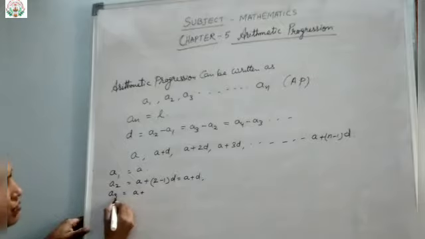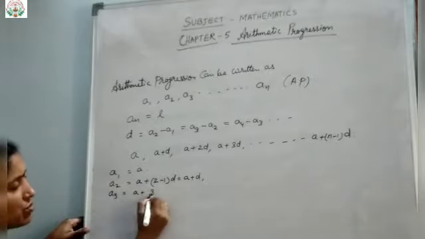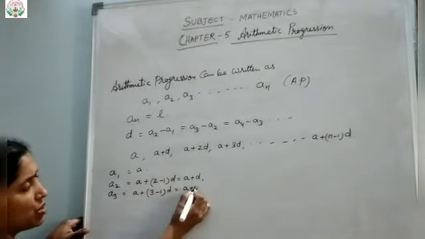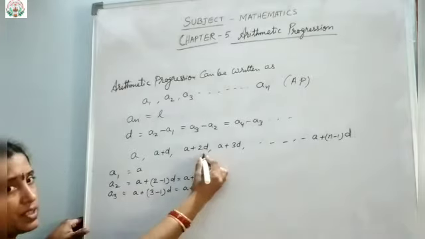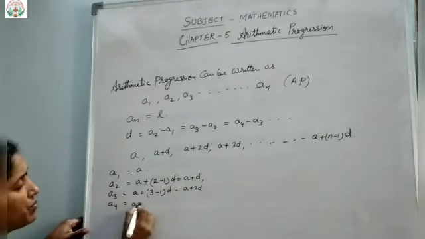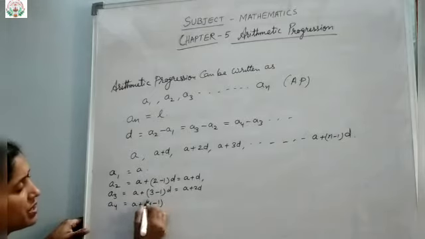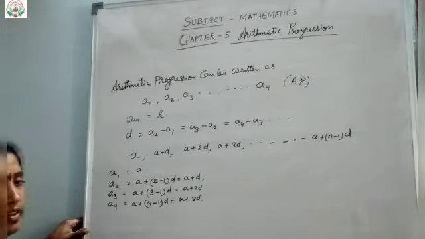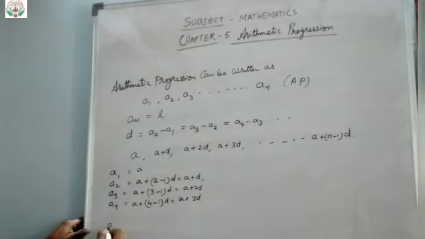A plus, whatever term number you want to find, that is A3, third term, so term minus 1 into D. So it will be A plus 2D, which is written here as the third term. Then in the same way the fourth term will be A plus 4 minus 1 into D, which equals A plus 3D. Likewise, suppose the nth term, what will it be?